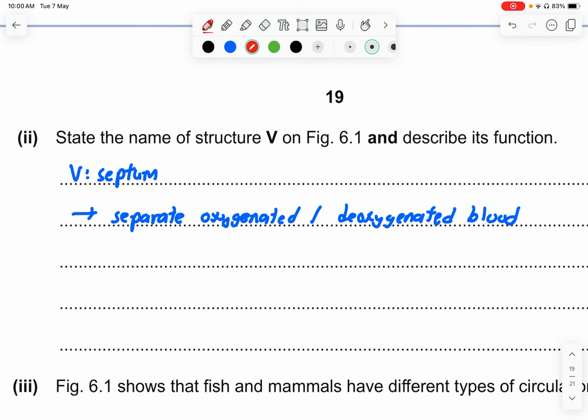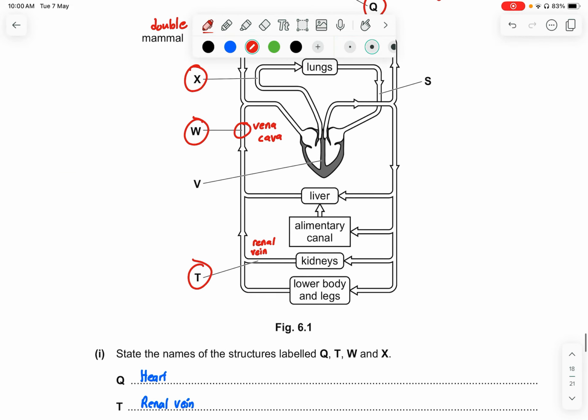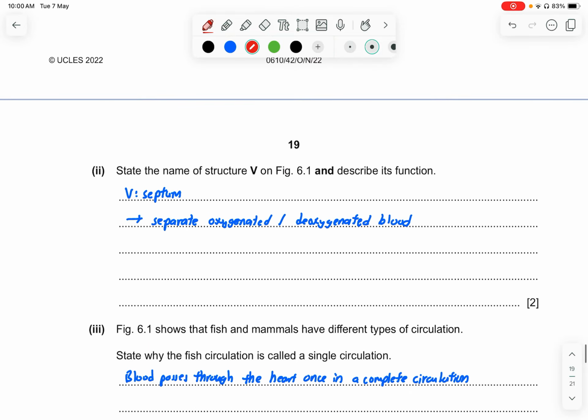Part 2. State the name of the structure V on figure 6.1 and describe its function. So V is located in the center between the left and the right, which is the septum. The septum, very simple. It only separates the oxygenated and the deoxygenated blood.